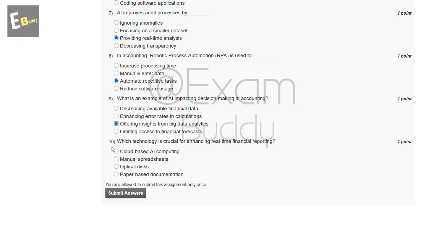Now the tenth question is, which technology is crucial for enhancing real-time financial reporting? These are the options: cloud-based AI computing, manual spreadsheet, optical disk, paper-based documentation. So the answer to our tenth question is A, cloud-based AI computing.